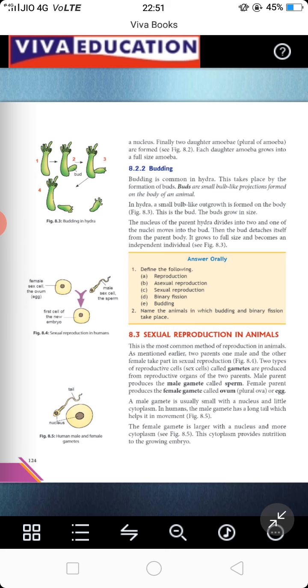Then they talk about sexual reproduction in animals. Earlier we were talking about asexual reproduction, so only one parent was involved. You can take the example of amoeba, where one parent was involved.